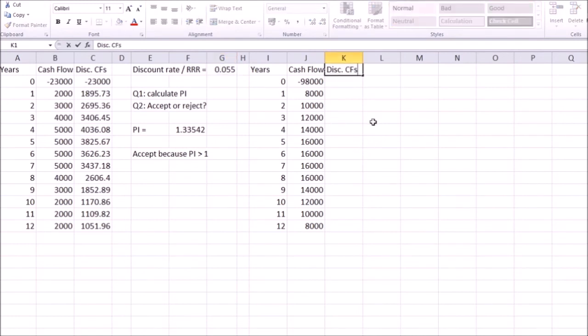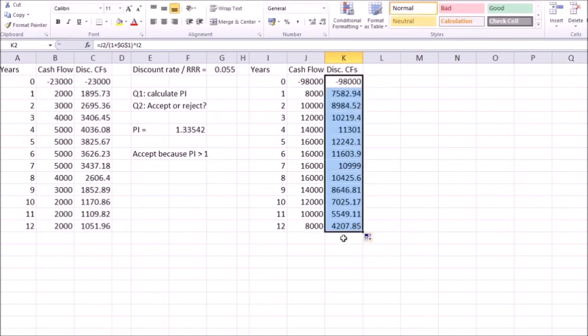So let's add another column for discounted cash flows. And we're going to use the same formula: equals, click on the cash flow, divide by 1 plus the discount rate, hit F4 for fixed reference, and to the power of number of years. Copy, and you have your discounted cash flow.